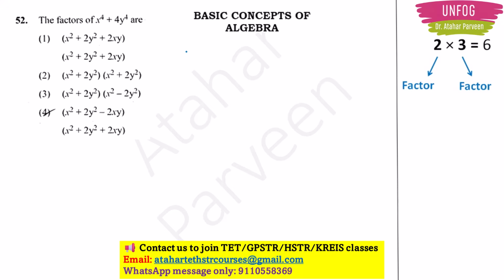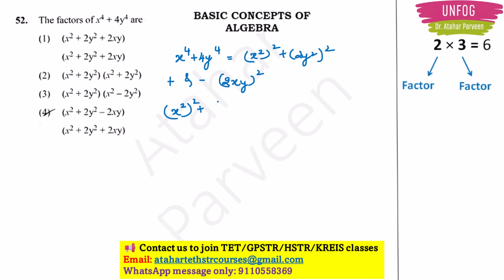Okay. So what is the normal procedure? That I will show you first. We have x to the 4 plus 4y to the 4. This you can also write as x square whole square plus 2y square whole square, right? Now we can add and subtract the 2xy whole square, right? So you will get x square whole square plus 2y square whole square plus 2x square y square minus 2x square y square, right? Now this looks like a square plus b square plus 2ab, right? Which is equal to a plus b whole square, right?